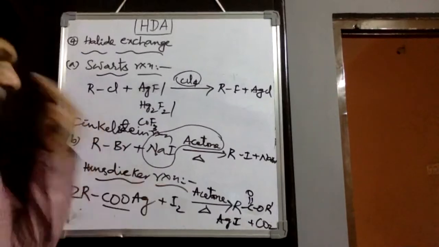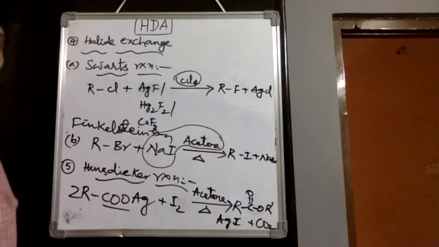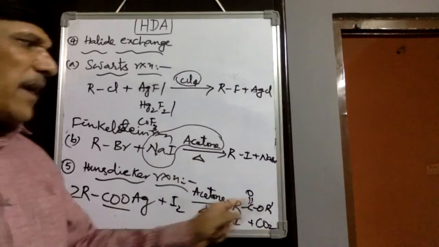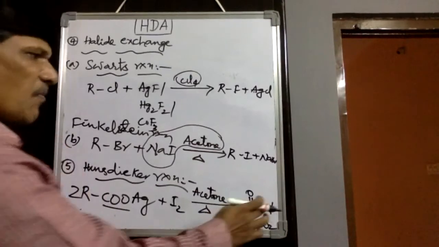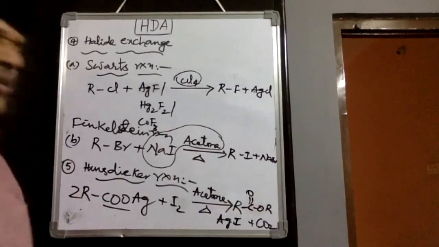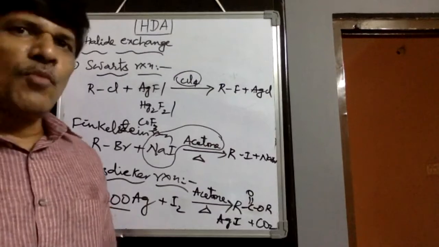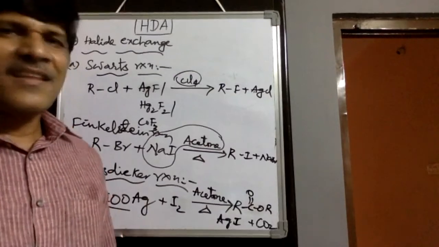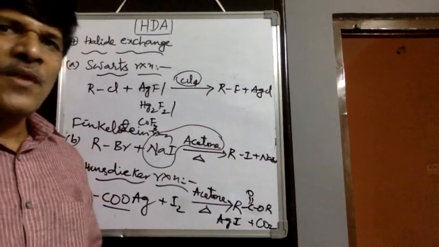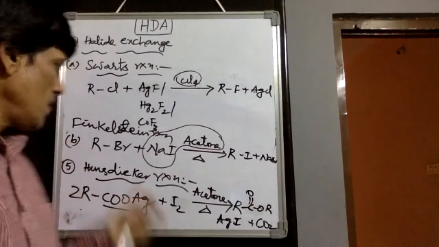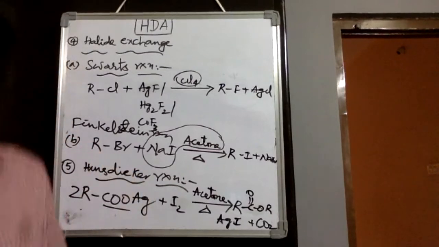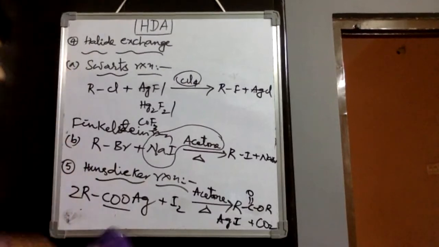Then one mole of carbon dioxide eliminates, but another mole attacks the alkyl group, and there we would observe ester formation. It is called the Simonini reaction. It is another kind of reaction we would observe.